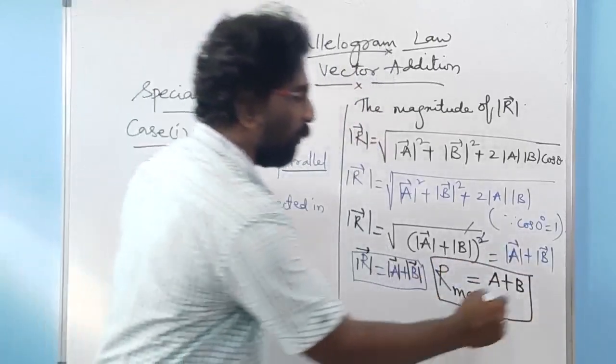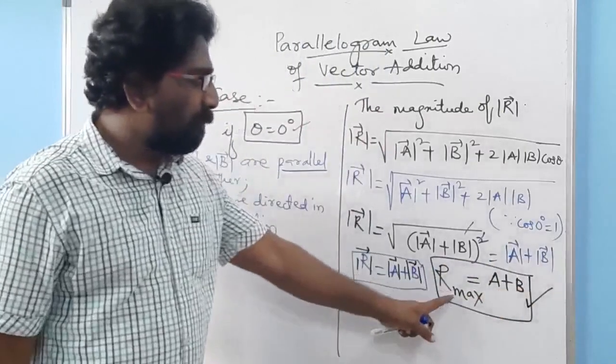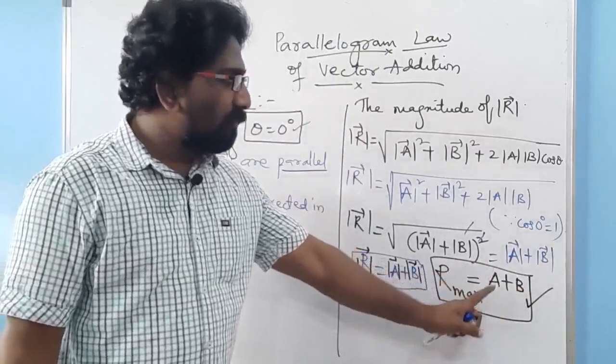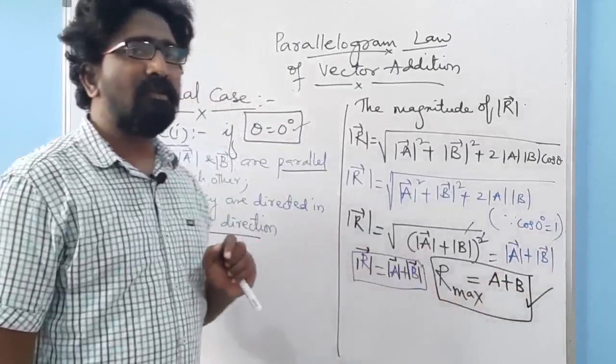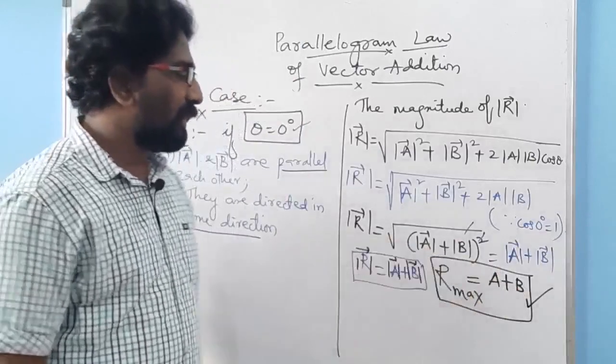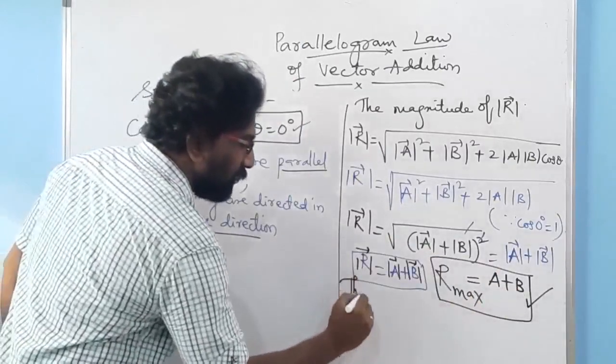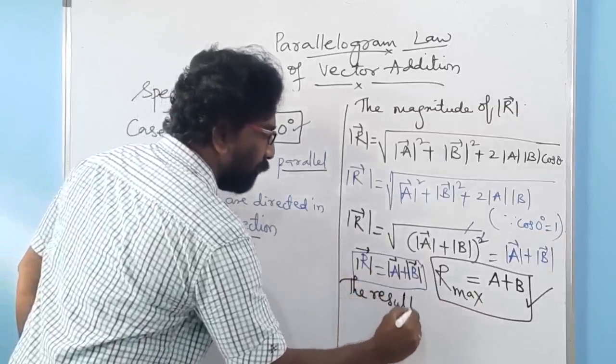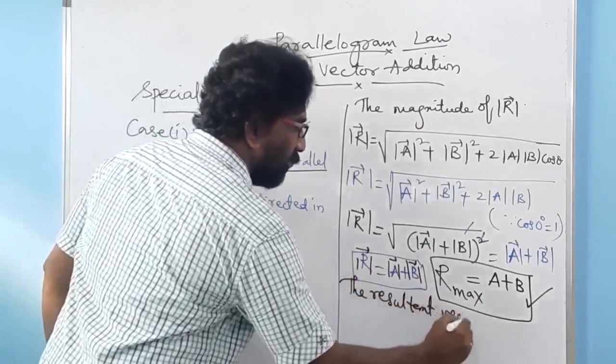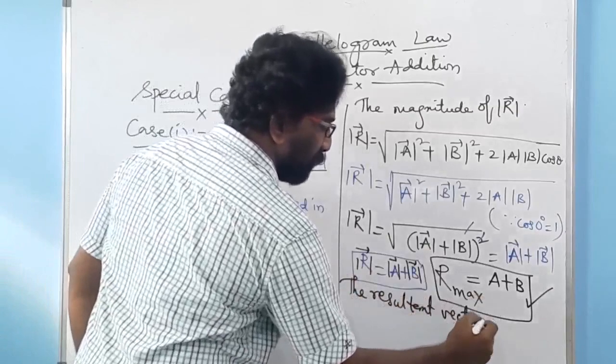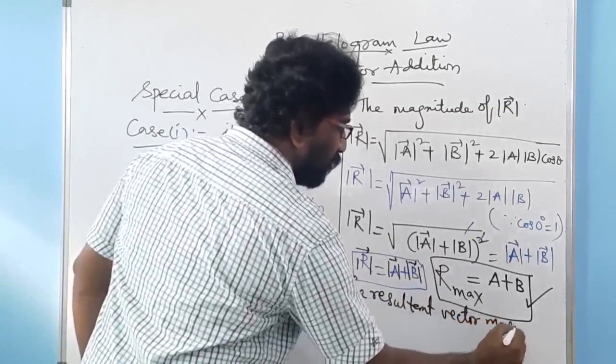The resultant vector magnitude is maximum whenever you add these two vectors.